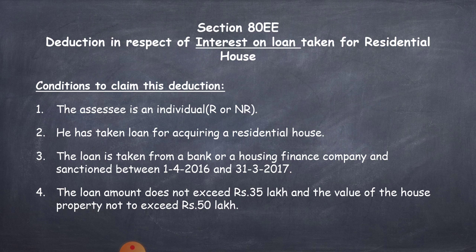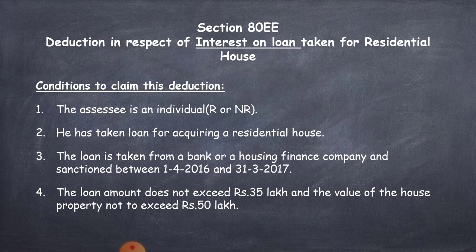Second condition is he has taken loan for acquiring a residential house. Other than this purpose, they cannot claim interest on loan under this section. And the loan is taken from a bank or a housing finance company and sanctioned between 1st April 2016 and 31st March 2017. The loan amount must be sanctioned between 1st April 2016 to 31st March 2017.